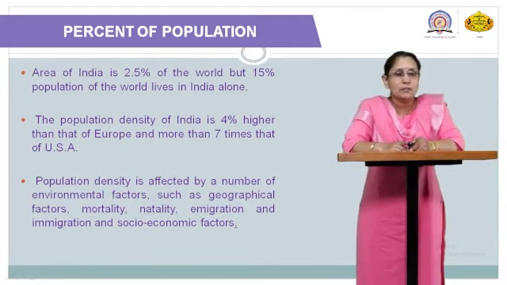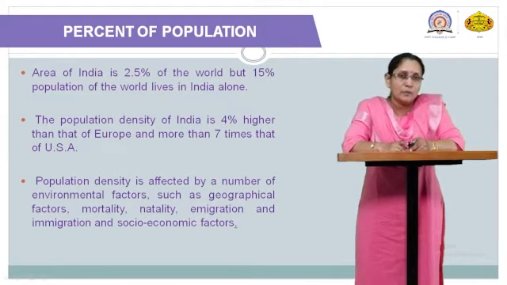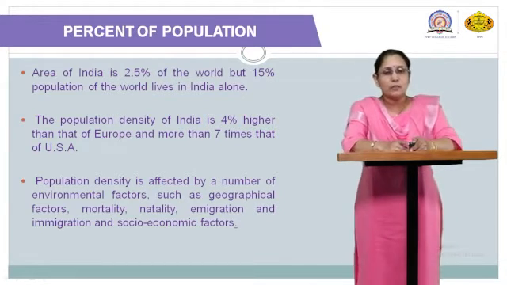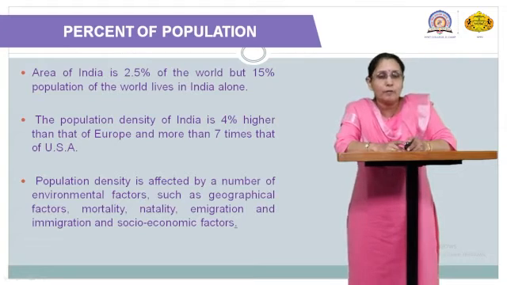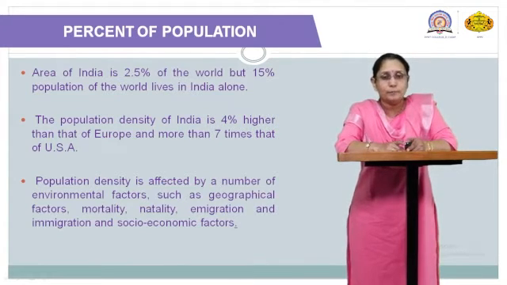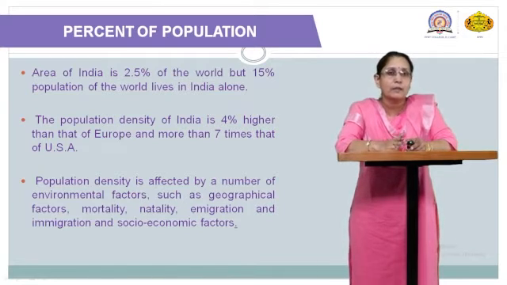And the population density of India is 4% higher than that of Europe and more than 7 times that of the USA. So here a few countries are compared with India related to population density. From this it has been observed that it is higher than Europe and the USA. This population density is affected by a number of environmental factors.